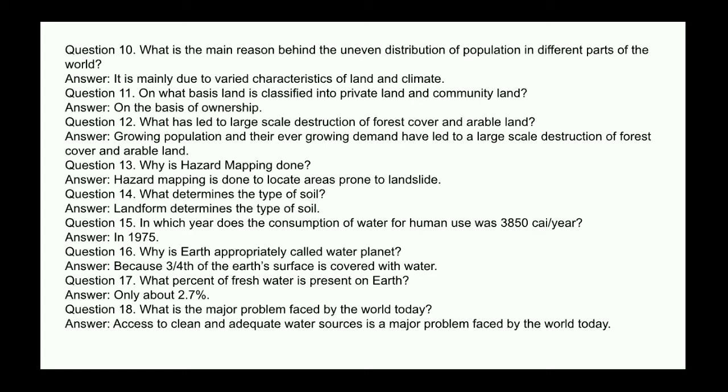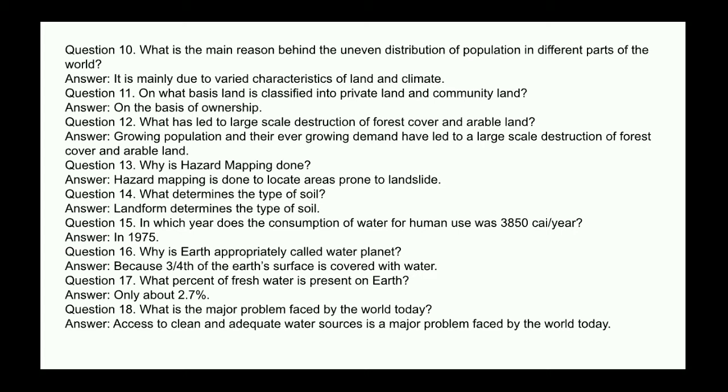Next question, what has led to large scale destruction of forest cover and arable land? Answer: growing population and their ever growing demand have led to a large scale destruction of forest cover and arable land. Next question, why is hazard mapping done? Answer: hazard mapping is done to locate areas prone to landslide. Next question, what determines the type of soil? Answer: landform determines the type of soil.